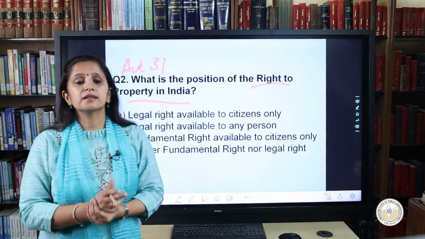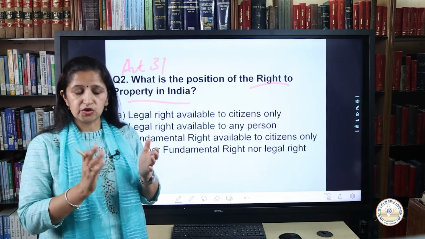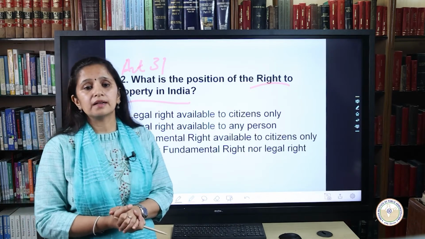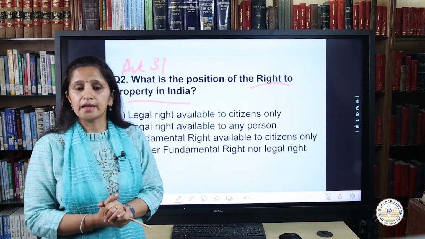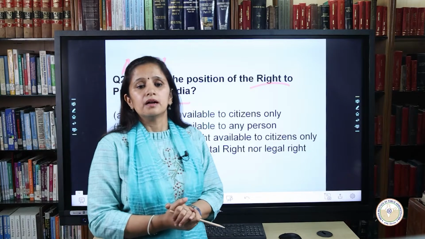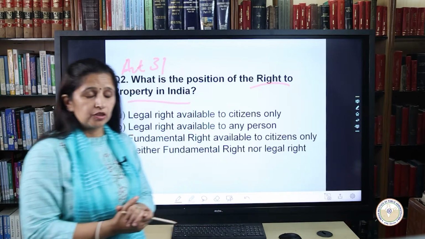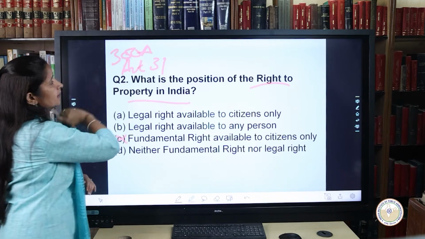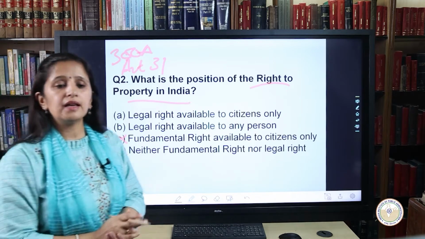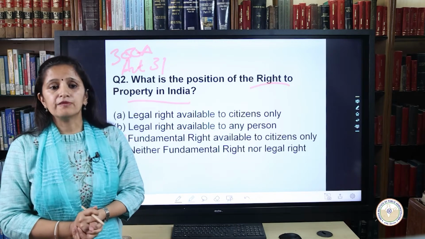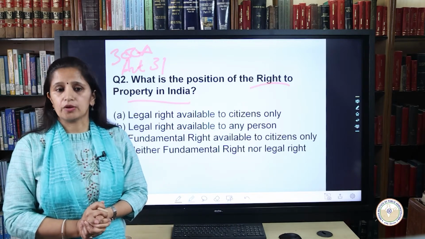Another important thing to be noted here is that the amendment also omitted Article 31 and Article 19(1)(f) and inserted in their place Article 300(a). Now you need to know what Article 300(a) is. Article 300(a) provides that no person shall be deprived of his property save by authority of law.